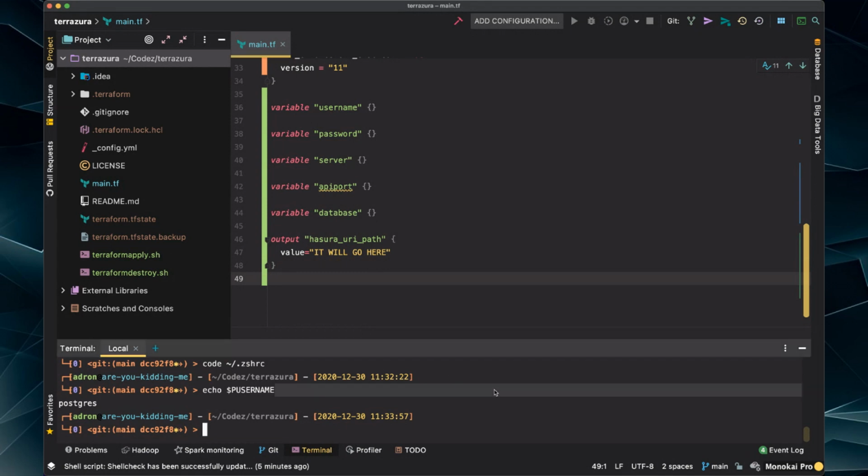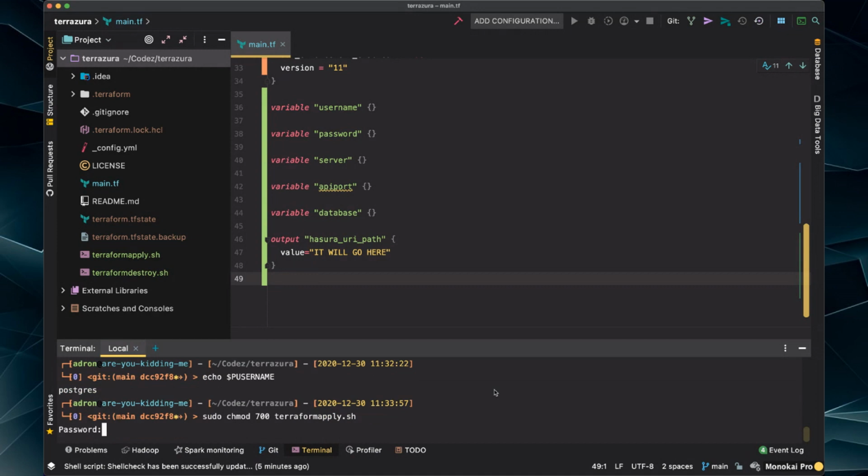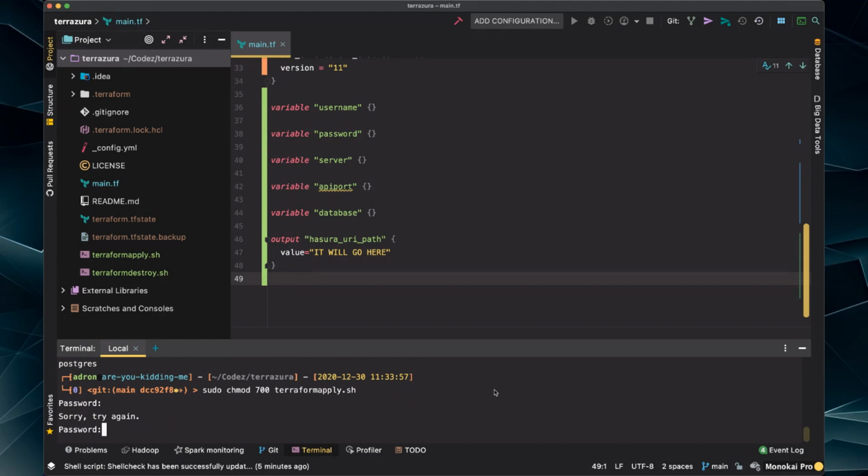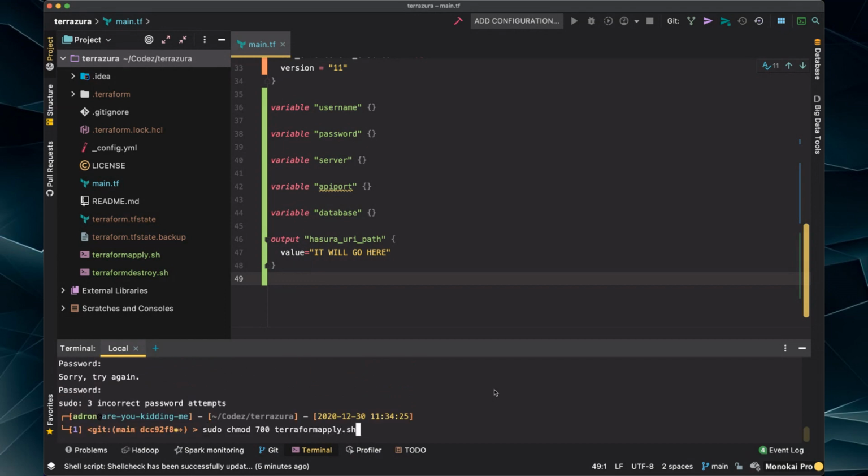All right, so the other thing that we need to do here on good old Linux is we need a chmod 700 to make it executable. Let's do that one. I just totally messed up my password. Did it again. Okay.